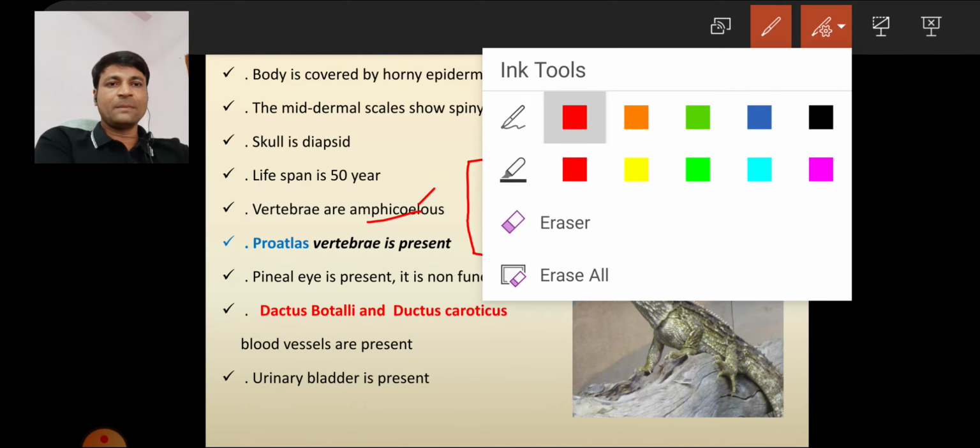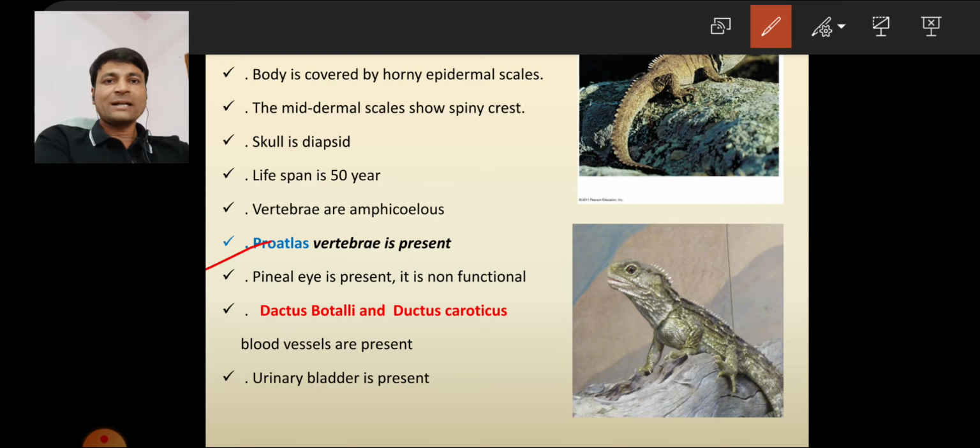Next most important thing, pro-atlas vertebra is present. What is the pro-atlas? Before we get into it, generally our vertebral column has four regions. The first one is neck, second thoracic, third lumbar, fourth sacral region.